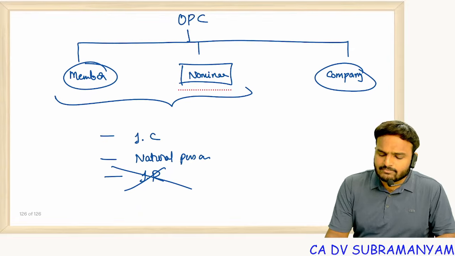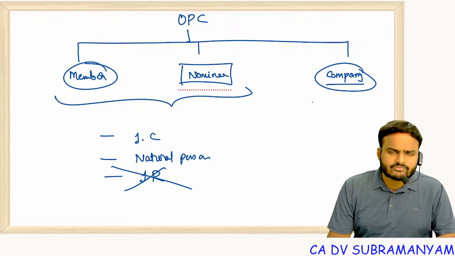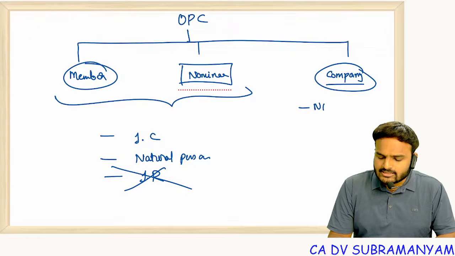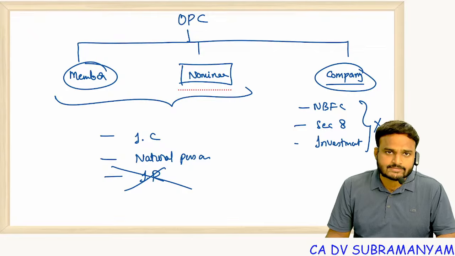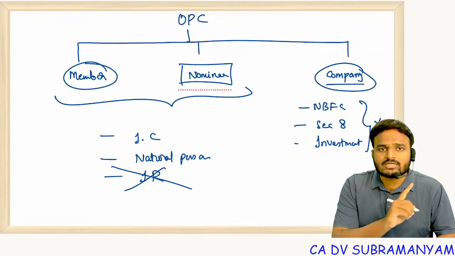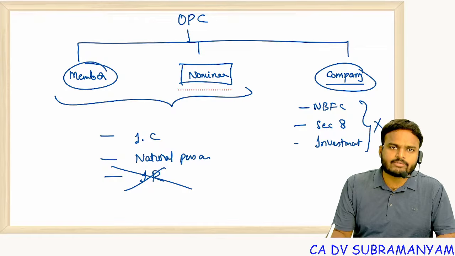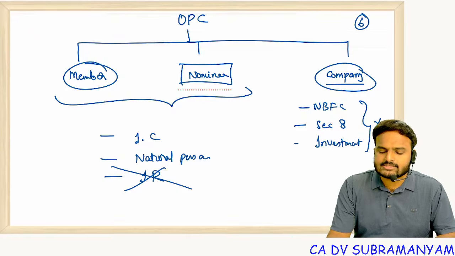Next, coming to the company. A company can do any activity except 3 activities. One is NBFC activities, second one is Section 8 activities, and third one is investment in body corporate activities. Investment activities are not allowed. These 3 activities are not allowed in OPC. I am telling you, these 3 are not illegal activities, but for OPC they are not permitted. Remember this point. In Section 6 I will use the same point.